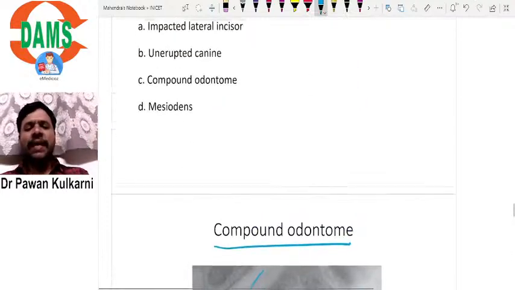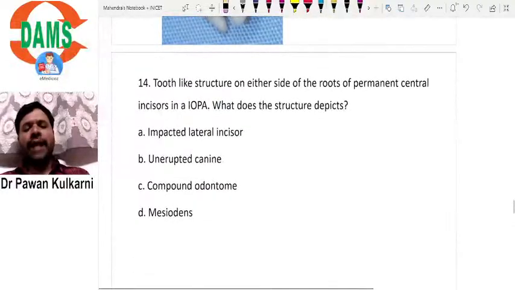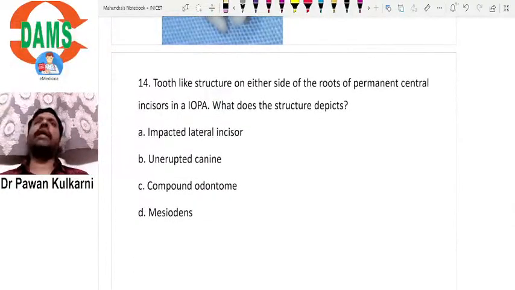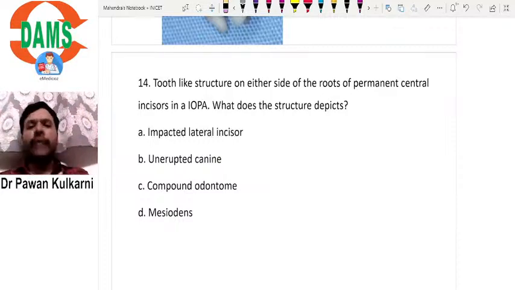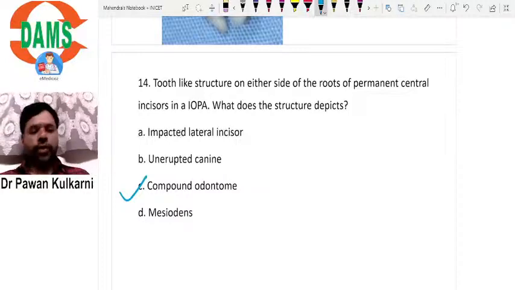So basically, if you look at the question, they want to ask you that whenever you see multiple small tooth-like structures in a radiograph, what it could be? It could be a compound odontome.